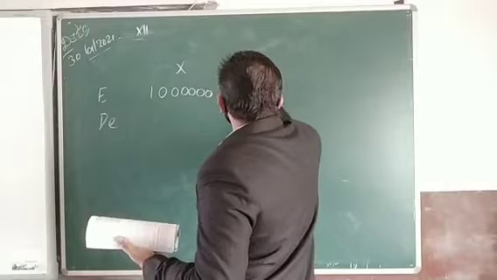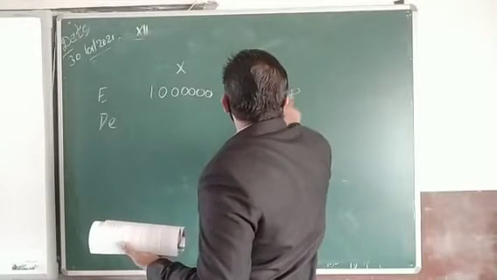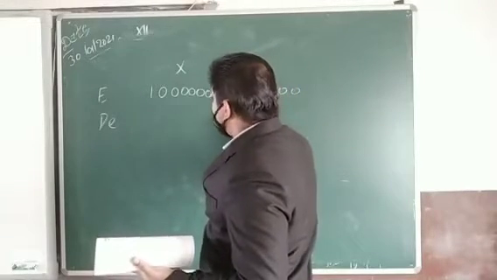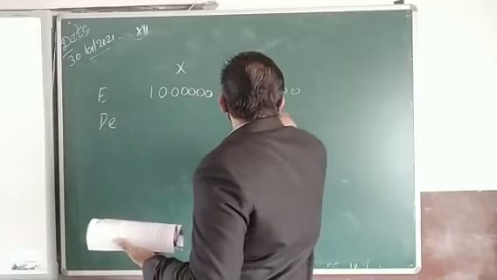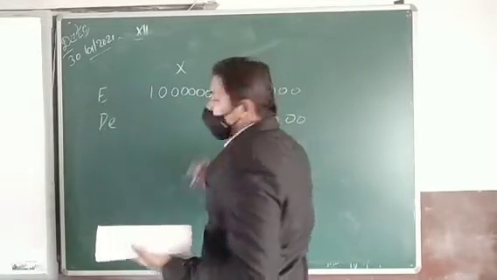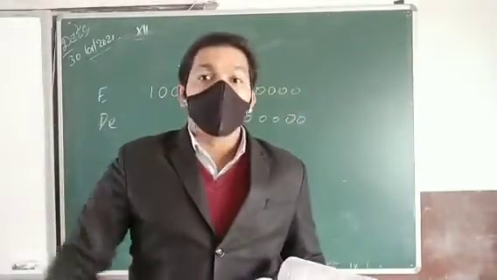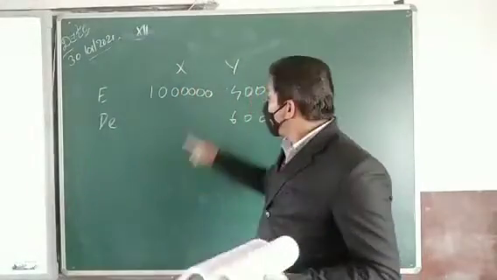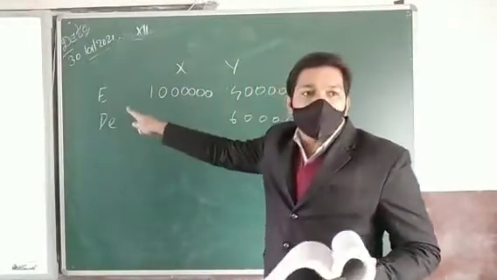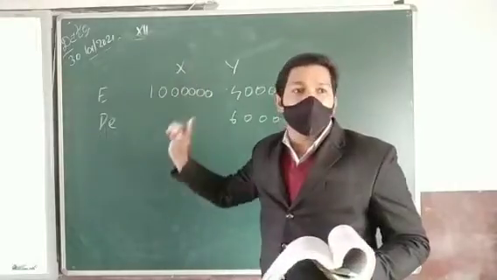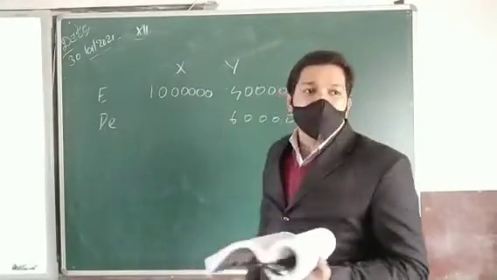This second company has taken 4 lakh rupees as equity shares and 6 lakh rupees as debentures. Borrowed funds. Added more borrowed funds. Only 4 lakh rupees is equity share here. For the first company, the full money is equity share capital. In this company, only this much is there.